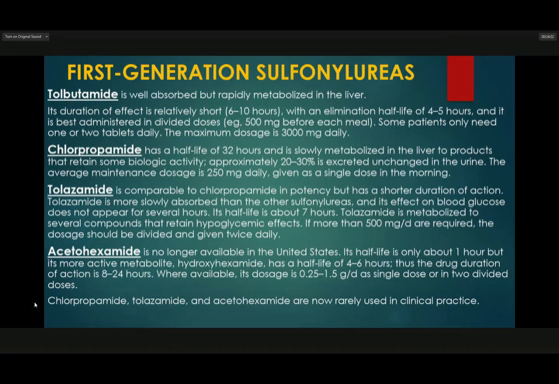Where available, the dosage is 0.25 to 1.5 grams per day as a single dose or in divided doses. Chlorpropamide, tolazamide, and acetohexamide are now rarely used in clinical practice.